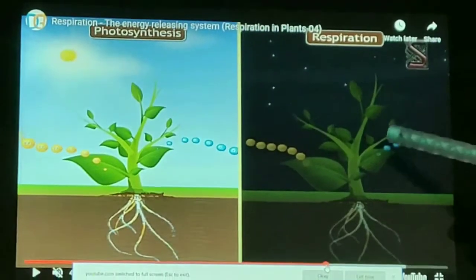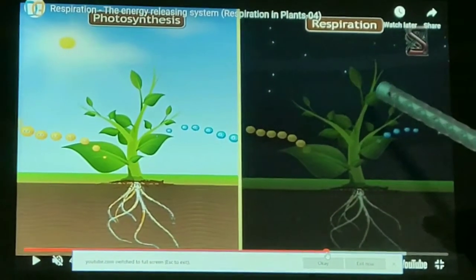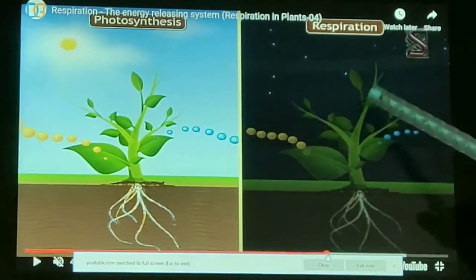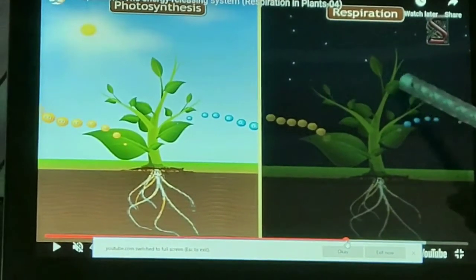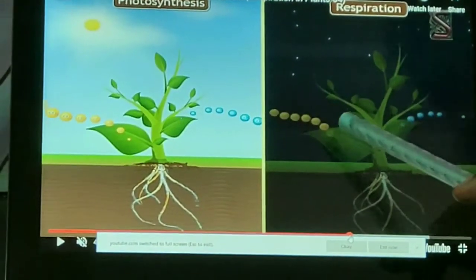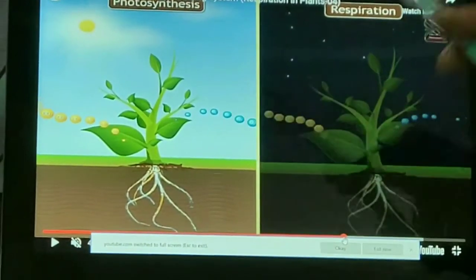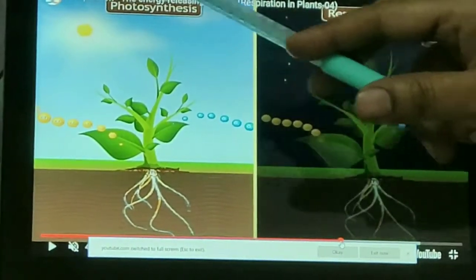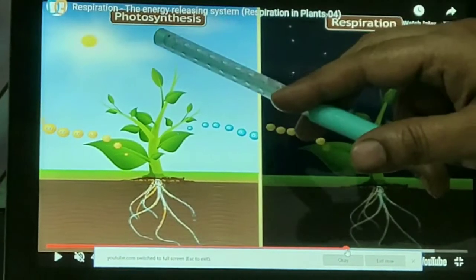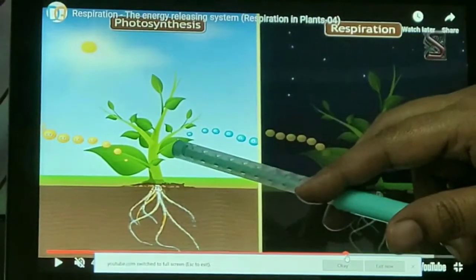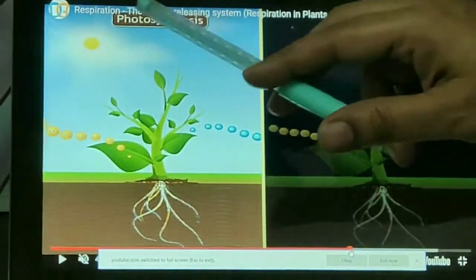At night, when there is no photosynthesis occurring, carbon dioxide elimination is the major exchange activity going on. And at daytime, when photosynthesis is there, photosynthesis is the major event.